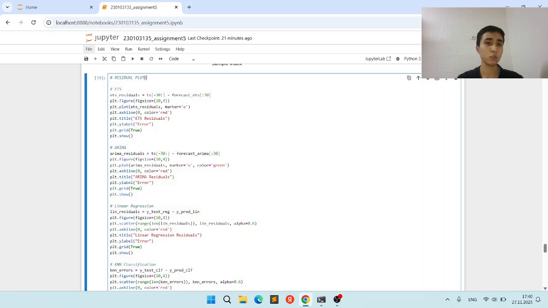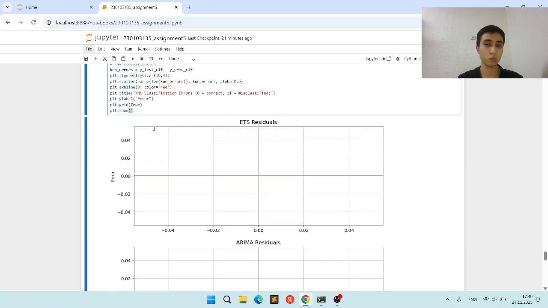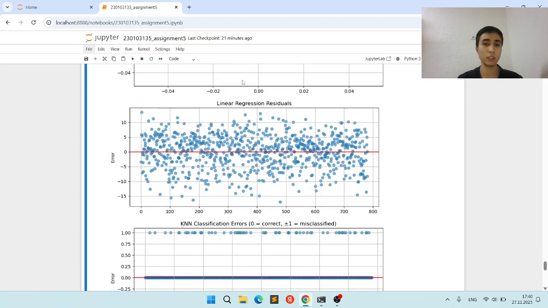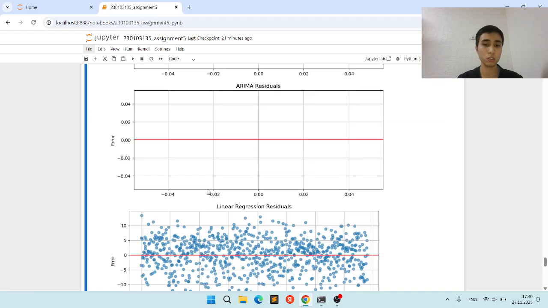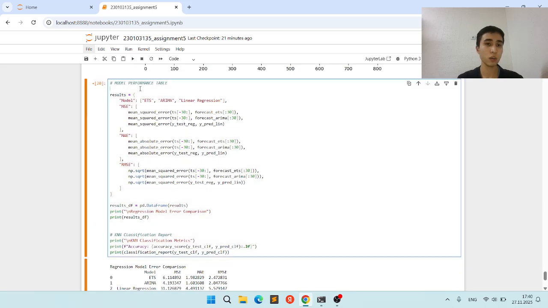The next task is residual plots for ETS, ARIMA, linear regression, and KNN classification. First of all, we do ETS residuals, ARIMA residuals, and linear regression residuals. These are our outputs for KNN classification also. And the last one is the model performance table.